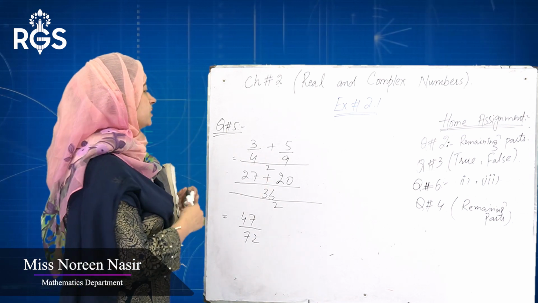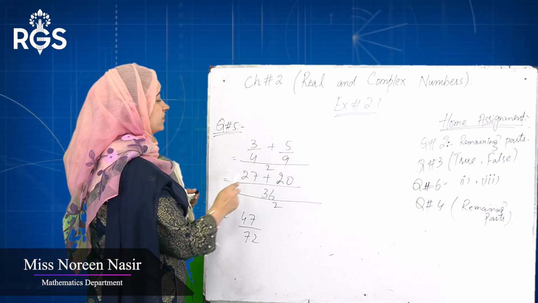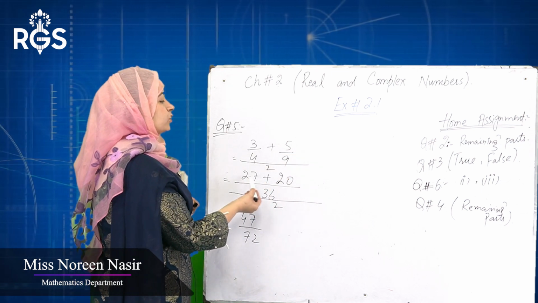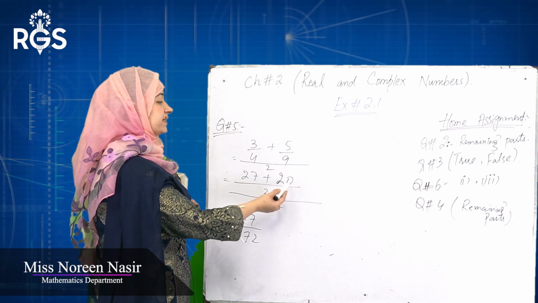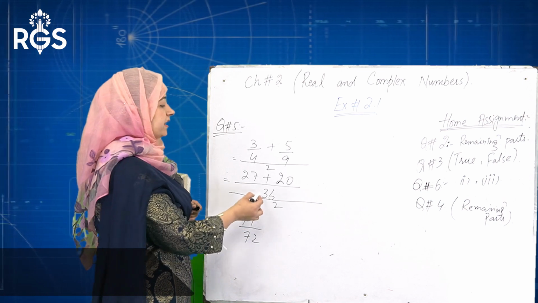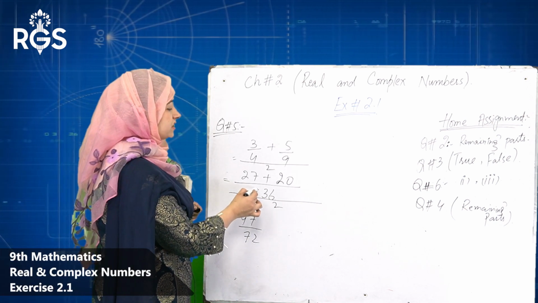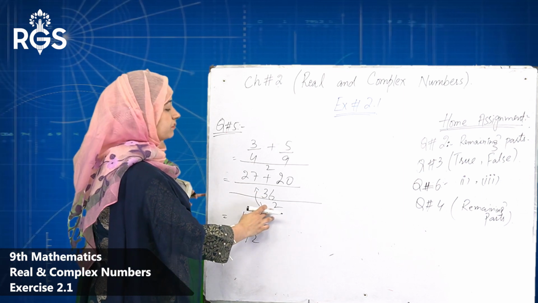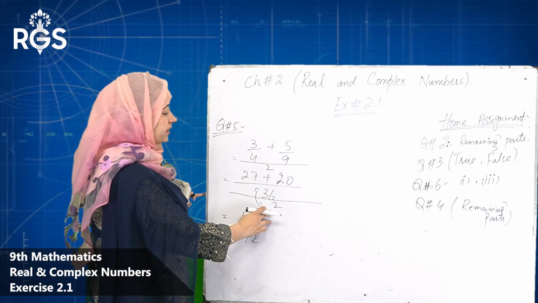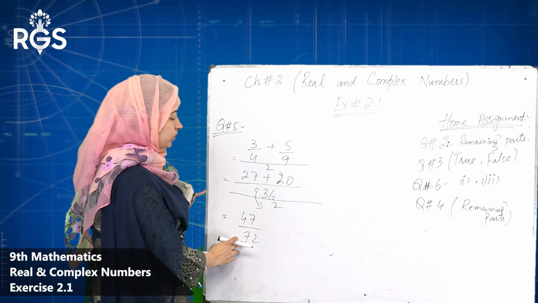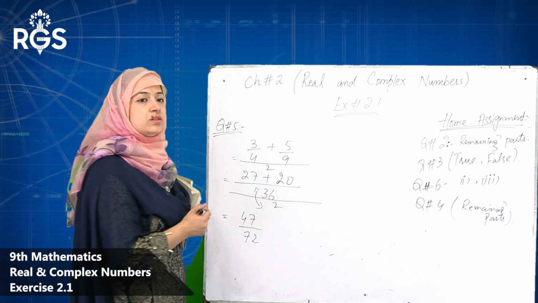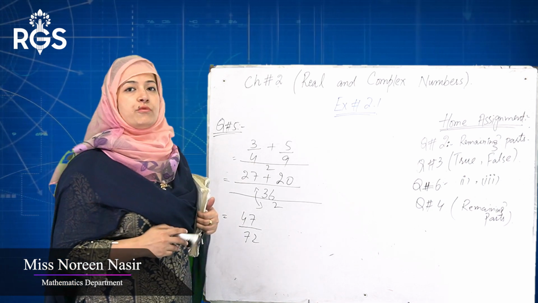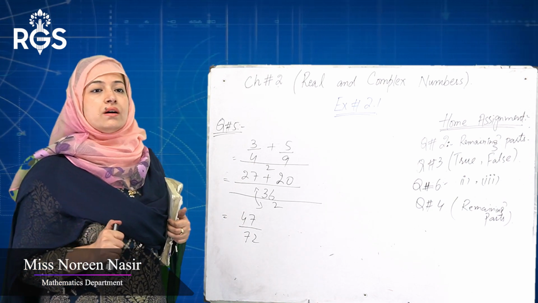Same as it, by the addition sign, dividing 9 into 36 we got 4, 5 fours are 20. 27 plus 20 we got 47. 36 is your LCM, so we multiply it with the denominator 2. So 36 multiplied by 2 we got 72, giving 47 over 72. Here it is, a rational number between the two rational numbers 3 by 4 and 5 by 9. Again we got a rational number.